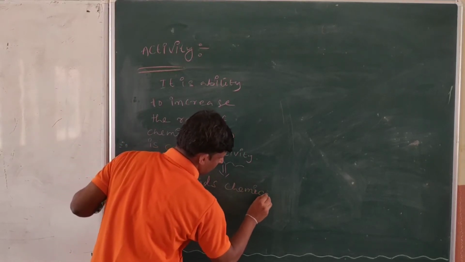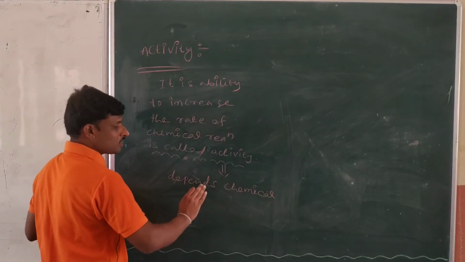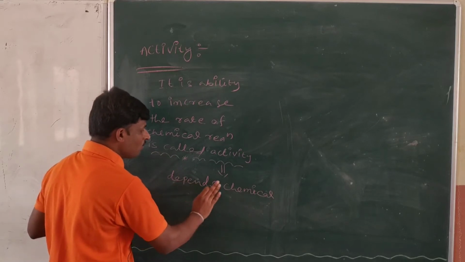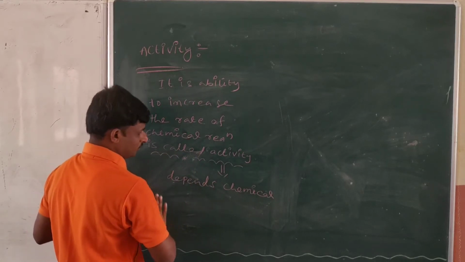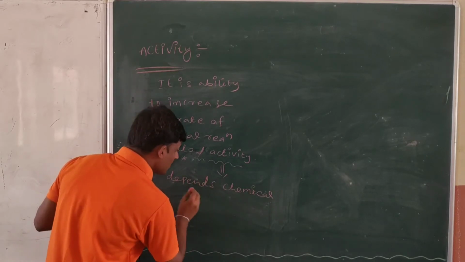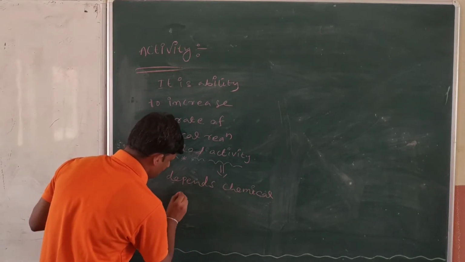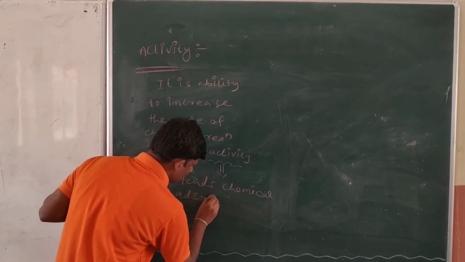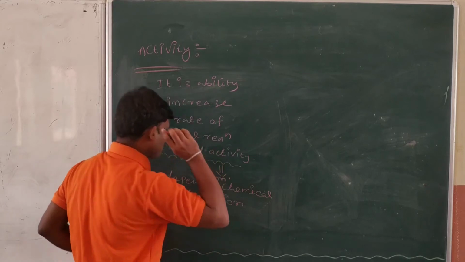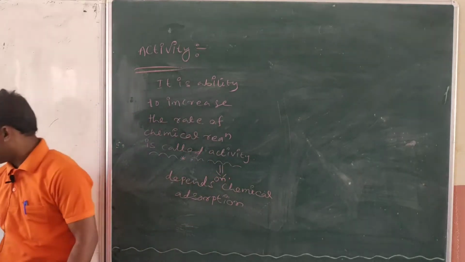I am not going to discuss physical adsorption, especially we are discussing chemical adsorption. It depends only on chemical adsorption. Are you getting my point? This is a very, very important thing.